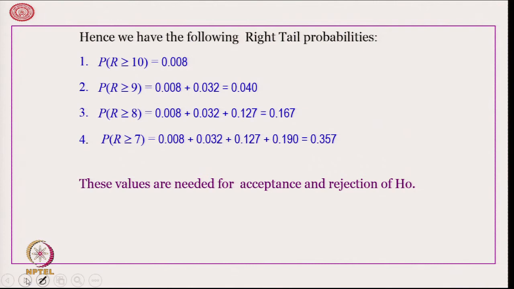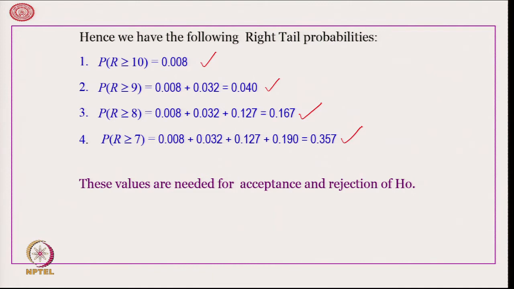Now, if we look at the right tail probabilities, we can see that by adding the terms, probability r greater than equal to 10 is 0.008, r greater than equal to 9 is 0.040, r greater than equal to 8 is 0.167 and r greater than equal to 7 is 0.357.